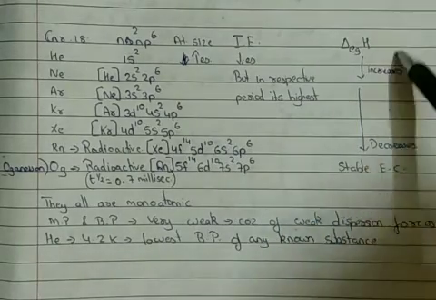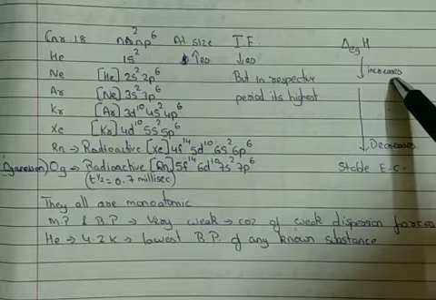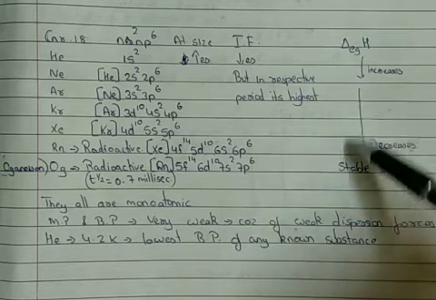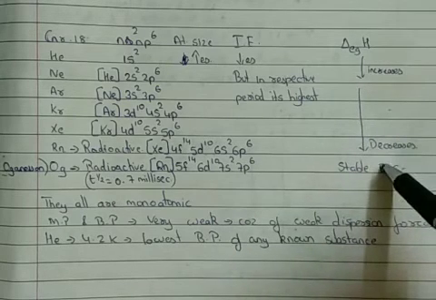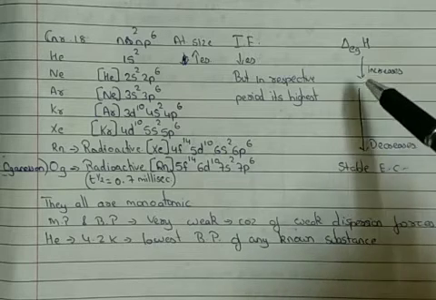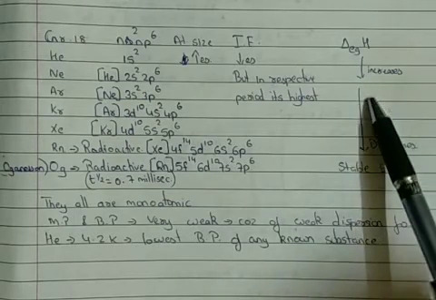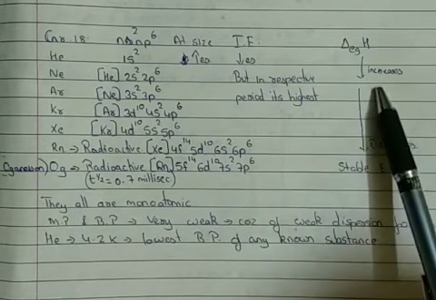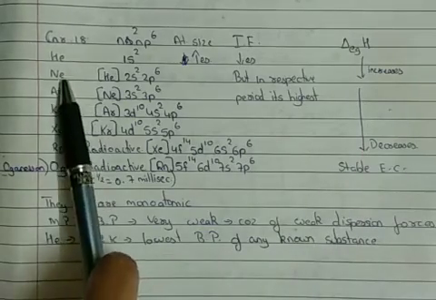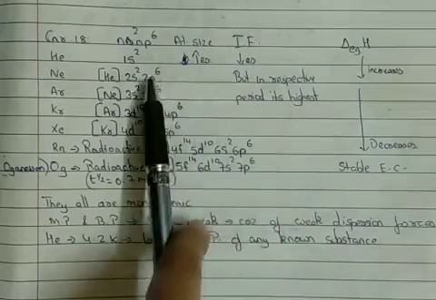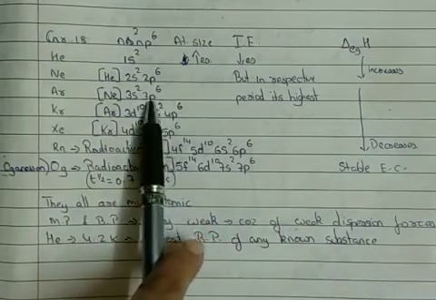Now the trend: from helium to neon it goes on increasing, whereas from neon to radon it goes on decreasing. This irregularity is because of the size or the number of electrons entering orbitals. In neon, the electron enters the second shell, whereas in argon the electron enters the third shell.